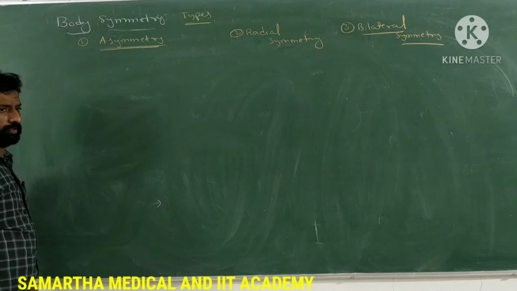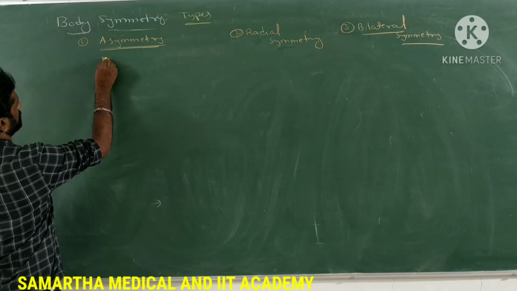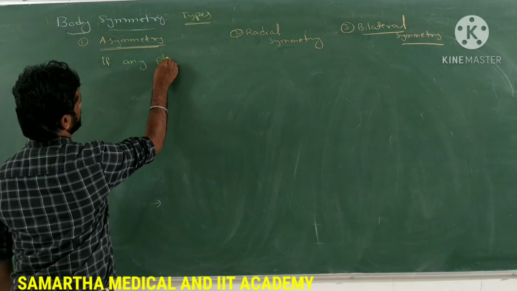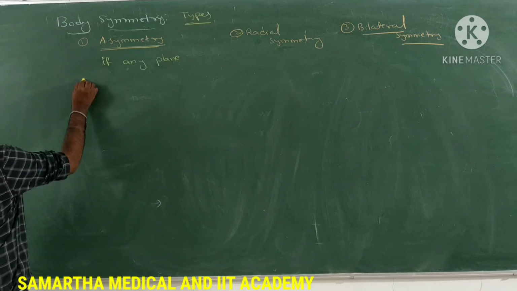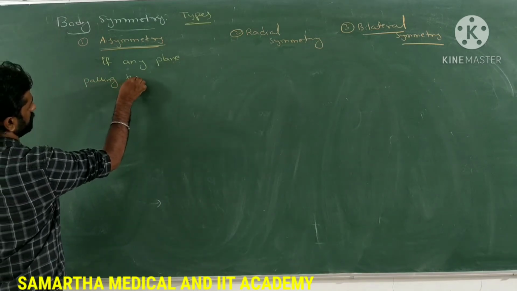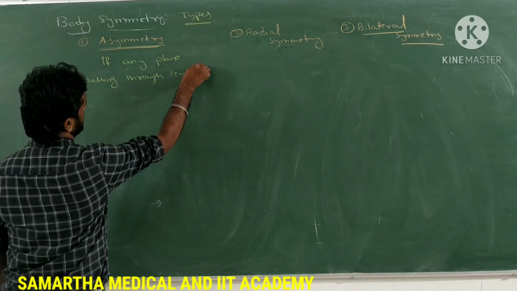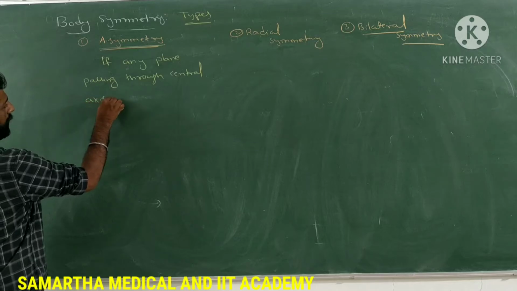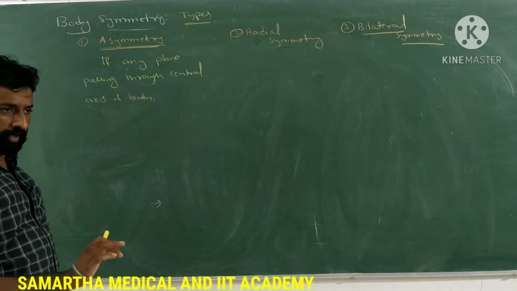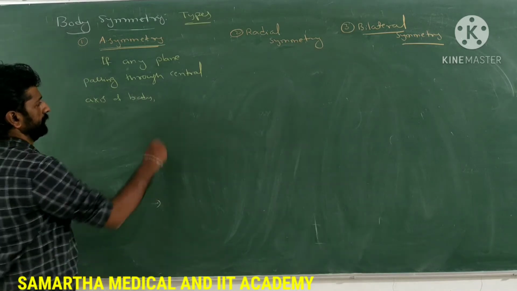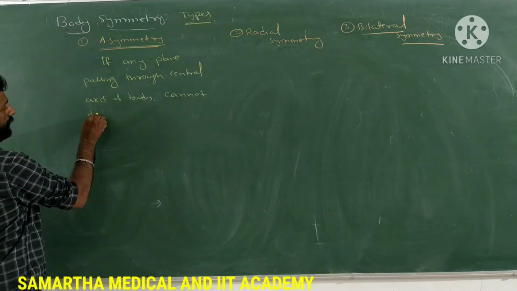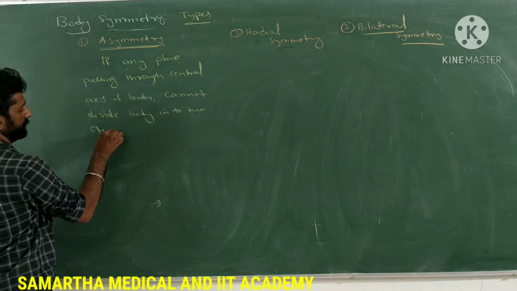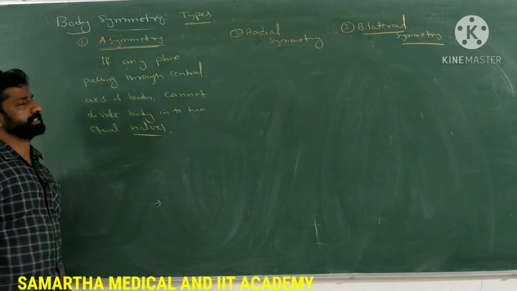See, asymmetry is the condition where if any plane, nothing but the imaginary surface, if any plane passing through the central axis of the body, here the axis is nothing but an imaginary line present in the center of the body, cannot divide that body into two equal halves, then it is said to be asymmetry.